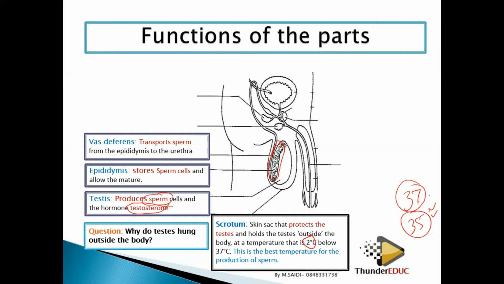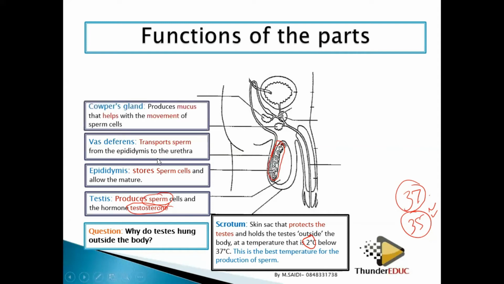Sperm duct: you know the sperms, and duct means a tube where sperms pass. So they call it sperm duct, but that's not its real name. Its real name is vas deferens. So in the exam, we want you to write vas deferens, not sperm duct. It transports sperms from the epididymis, where they're being stored, to the urethra, to the inside part of the penis, so that now the sperms can move to the vagina.